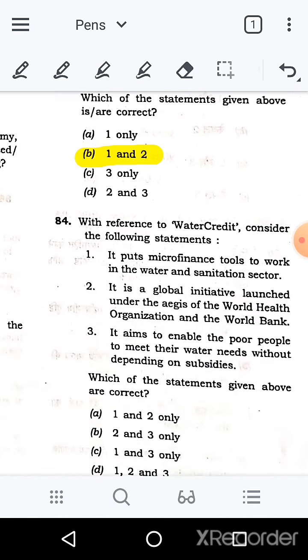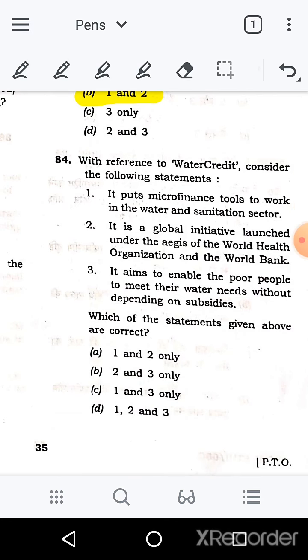The next question is the 84th. With reference to Water Credit, consider the following statements. It puts microfinance tools to work in the water and sanitation sector. It is a global initiative launched under the aegis of the World Health Organization and the World Bank. So we can say this is not the right statement.